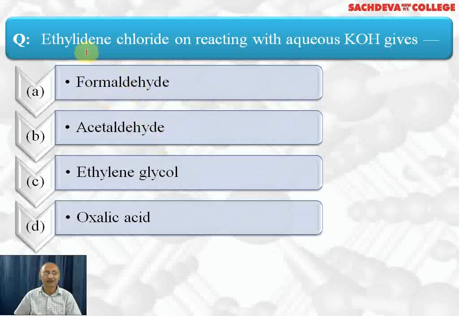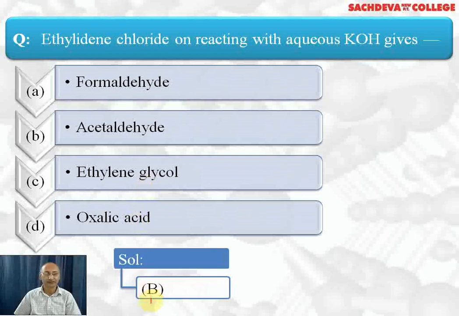Formaldehyde can be obtained from methylene chloride, that is CH2Cl2. Ethylene glycol can be obtained from ethylene chloride, CH2Cl, CH2Cl. Oxalic acid cannot be obtained in the first step. So the correct answer is B part.